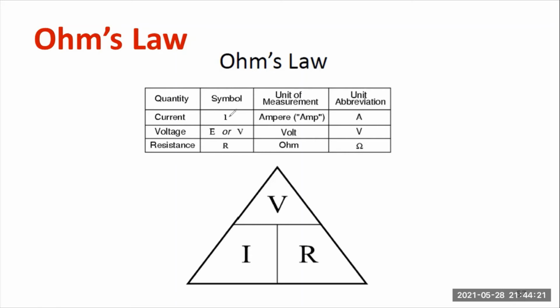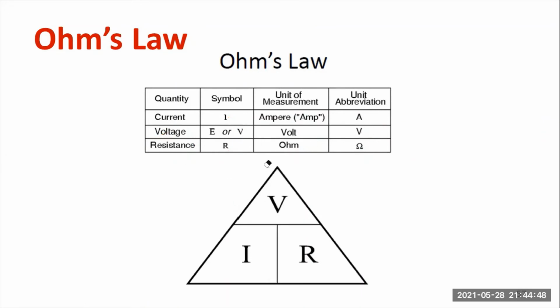Current symbol will be represented as I, unit is ampere, it is denoted by the letter A. Similarly, voltage, either E or V, the unit is volt, it is represented by capital letter V. Similarly, resistance, the symbol we can represent as R, the unit of measurement is ohm, the abbreviation will be the symbol omega. Now I wanted to tell you how you compute different equations based on the triangle.